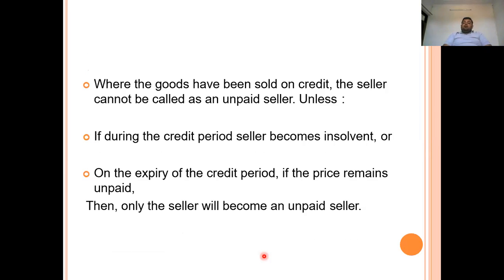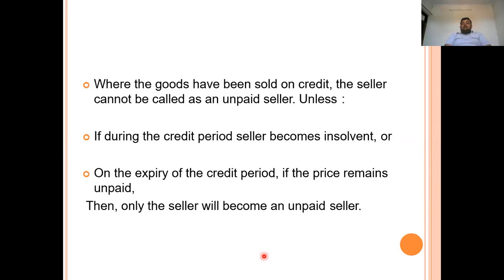So you have allowed the debtor a credit period of 30 days. In that 30 days, the seller cannot be known as the unpaid seller, because willingly and under the condition of credit sale, the sale of goods has been done on credit. Now there are some conditions to this clause. What are the conditions?